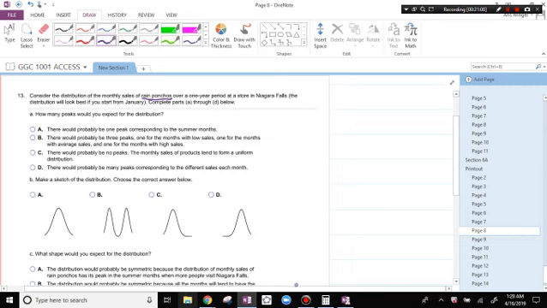There's probably just going to be one peak. Let's see here. It rains in the summer in Niagara Falls. Rain ponchos, and that's probably also when more people come to Niagara Falls to buy things.